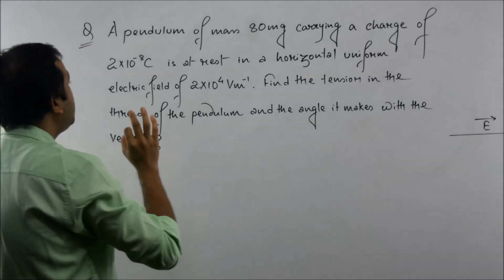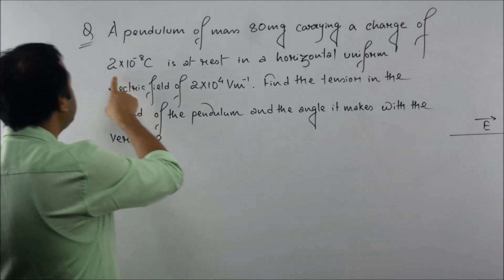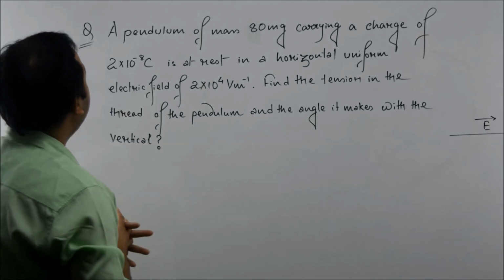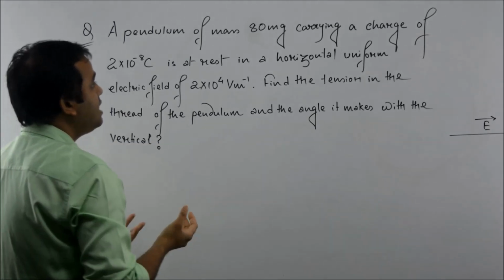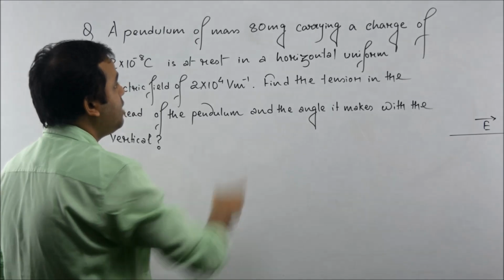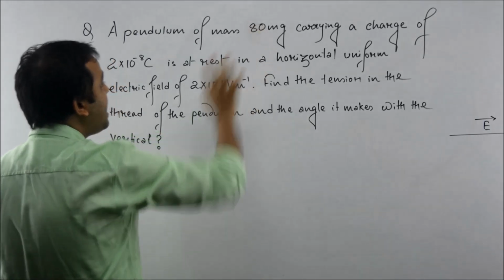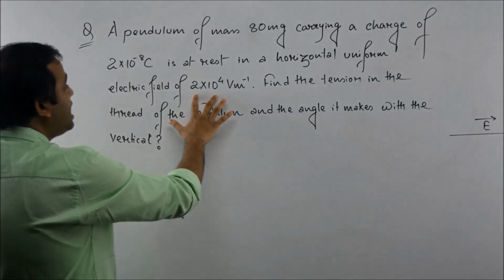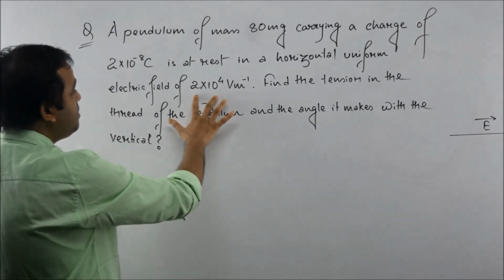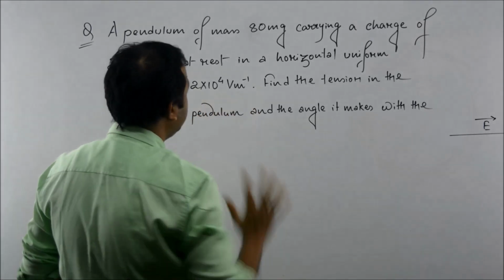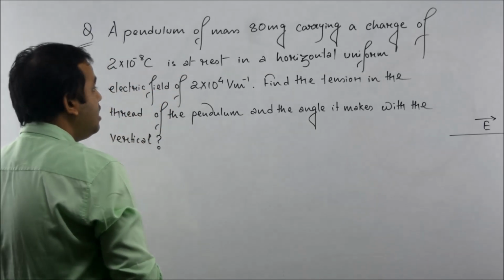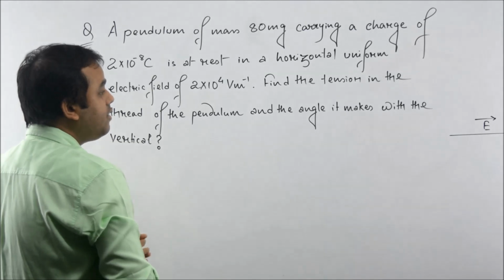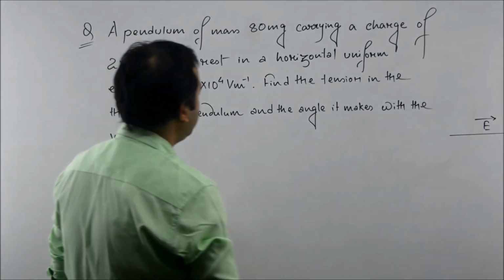The charge present in the pendulum is 2 multiplied by 10 to the power minus 8 coulomb. And the mass of the pendulum, that means they are talking about the bob in the pendulum, the mass of the bob is 800 milligram. And the strength of electric field is also given. It's 2 multiplied by 10 to the power 4 volt meter inverse. I have already said that volt meter inverse is the SI unit of electric field.